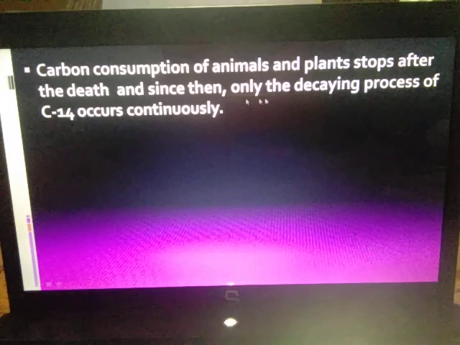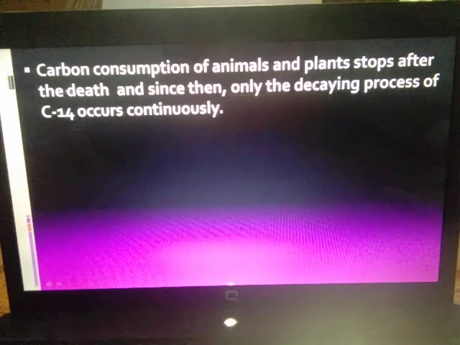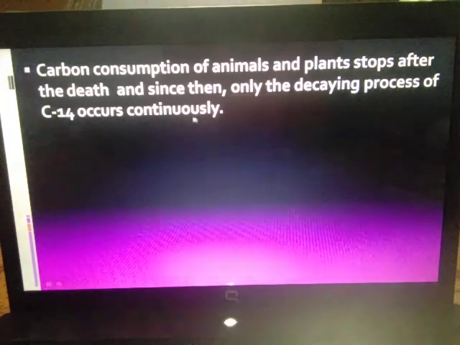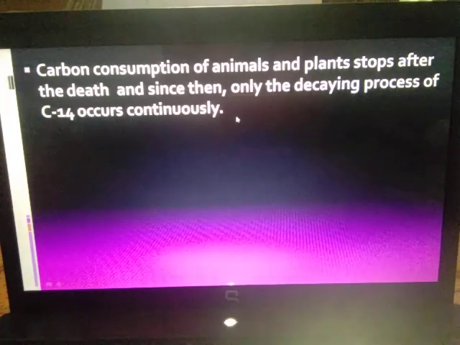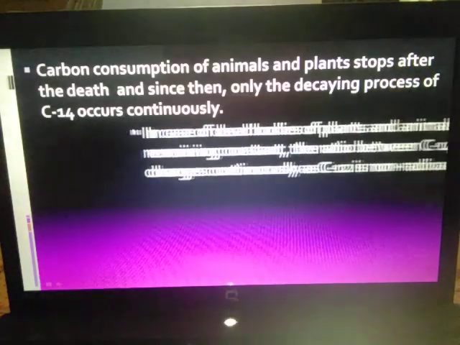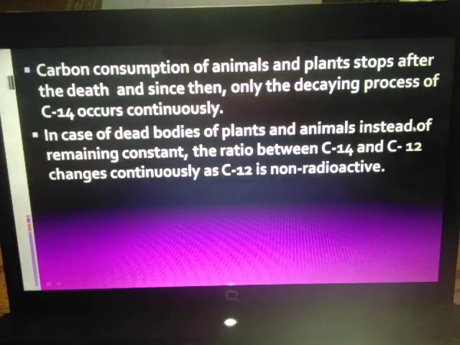Now, consumption of carbon by animals and plants stops after death, and since then only the decaying process of carbon 14 occurs continuously. So this I have spoken about in detail. You will understand what it is. Next, in the case of dead bodies of plants and animals, instead of remaining constant, the ratio between carbon 14 and carbon 12 changes continuously, as carbon 12 is non-radioactive.